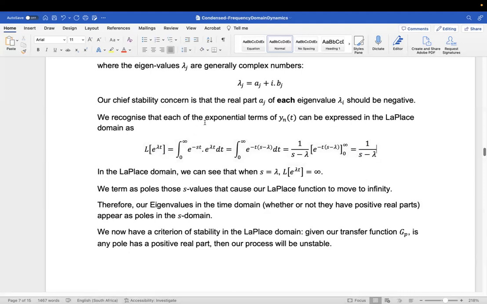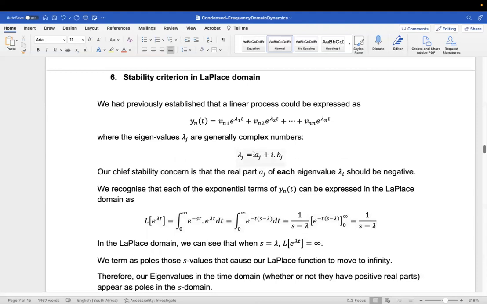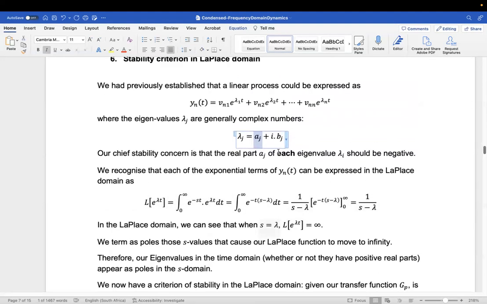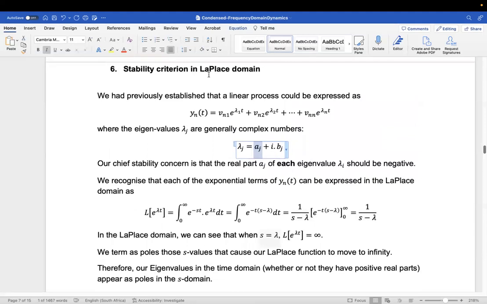And so our criterion then is that if our pole has a positive real part, then we know we have this situation where a is positive, and we have that unfortunate situation where this is exploding off to infinity. So we can say our stability criterion is that the poles of our Laplace function must be negative. The real part of the pole must be negative, right? And that is, in effect, the Laplace equivalent of our stability criterion.